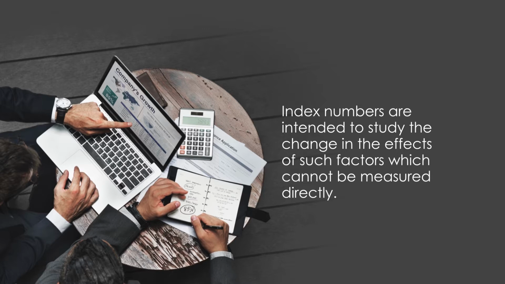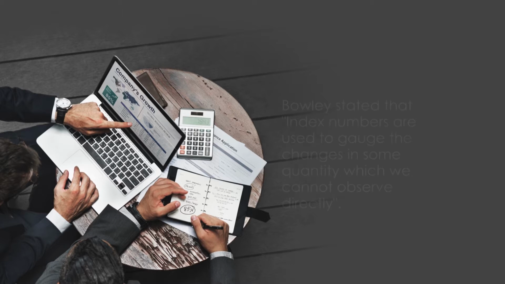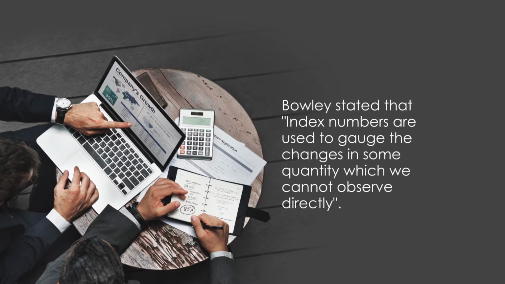What we have observed is that index numbers are intended to study the change in the effects of factors which cannot be measured directly. Bowley stated that index numbers are used to gauge the change in some quantity which we cannot observe directly. For example, changes in business activity in a nation are not capable of direct measurement, but it is possible to study relative changes in business activity by studying the variations in the values of some such factors which affect business activity and which are capable of direct measurement.